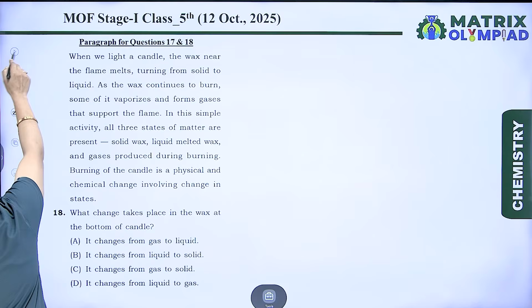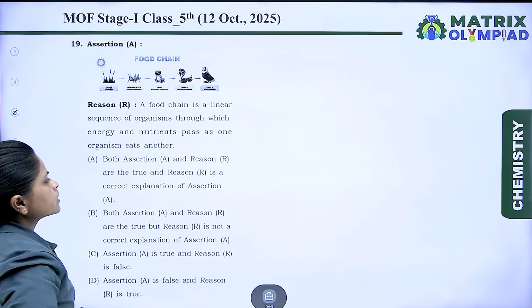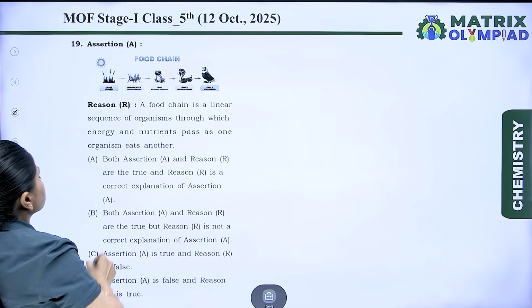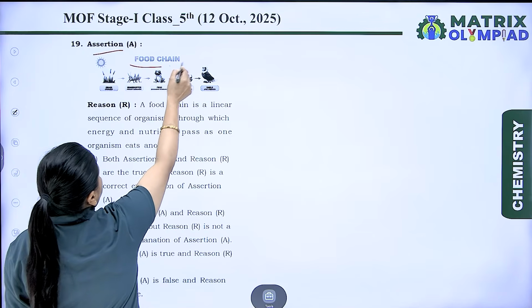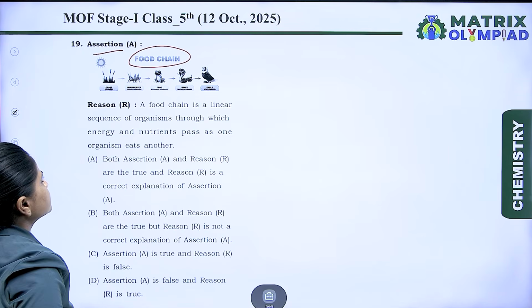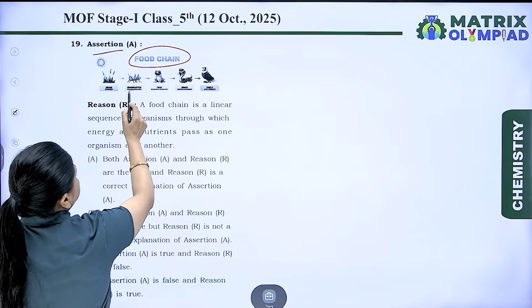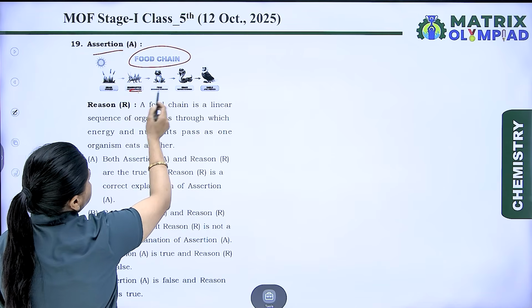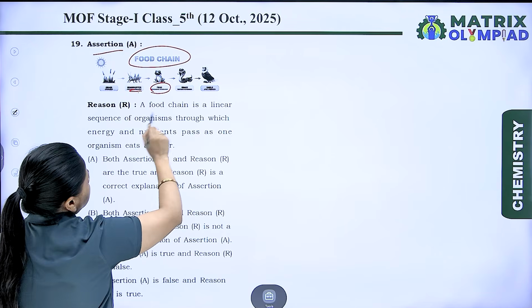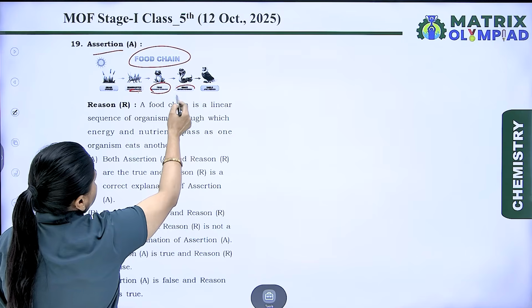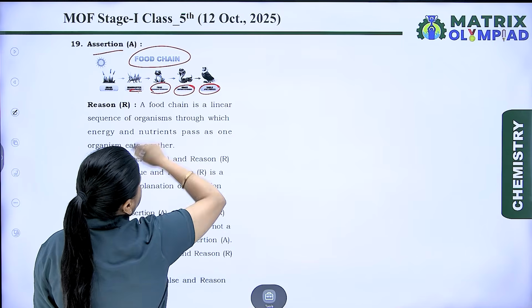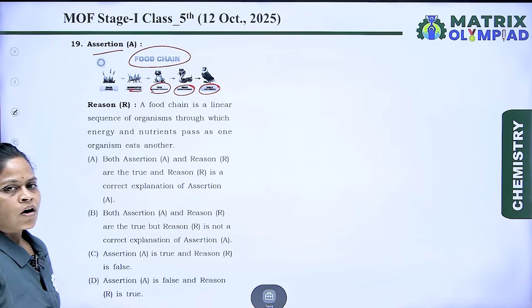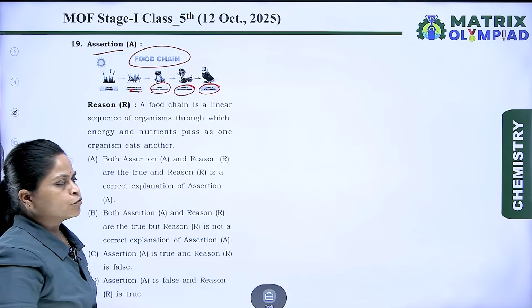Let's take the next question. This is assertion-reason type. The assertion: a food chain in which grass is eaten by the grasshopper, grasshoppers are eaten by frog, frog is eaten by snake, and snake is eaten by eagle, correctly resembles a food chain.